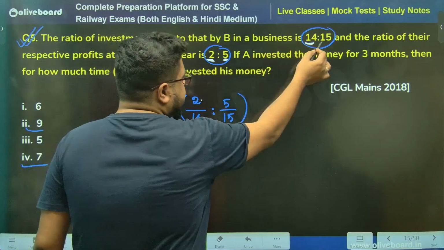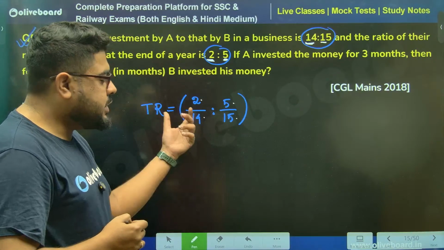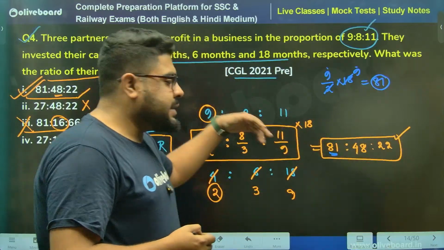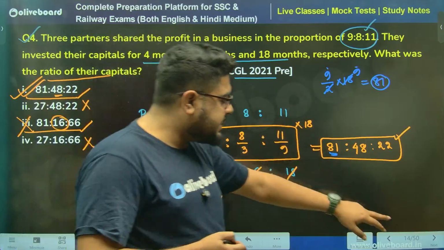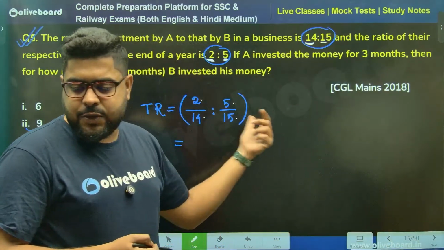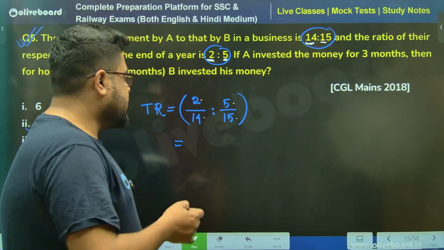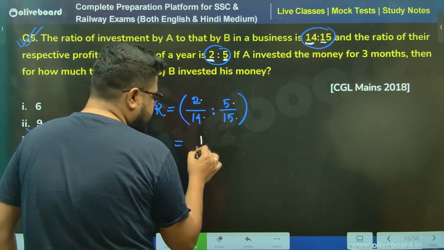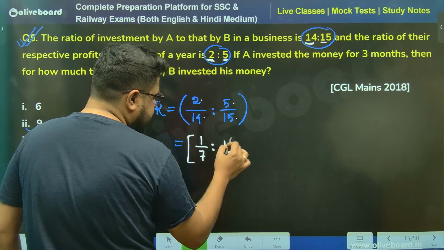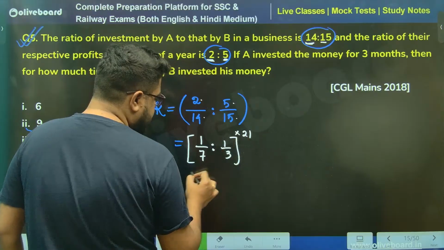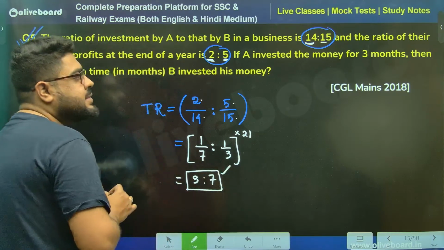Profit by investment is equal to time. Try to do this, because we usually proceed after writing everything. Now let's try to shorten our solutions so that we can save 10 or 20 more seconds on every question. So this becomes 1 by 7 is to 2 by 15, 1 by 3. Multiply this by 21. So this becomes 3 is to 7.